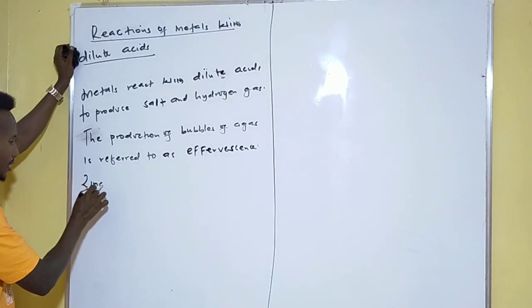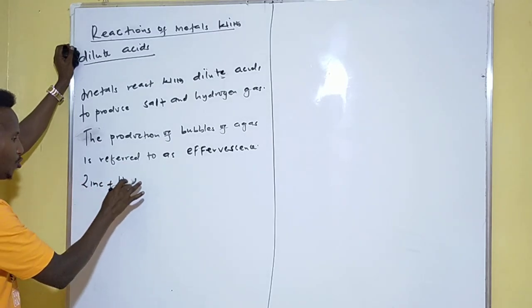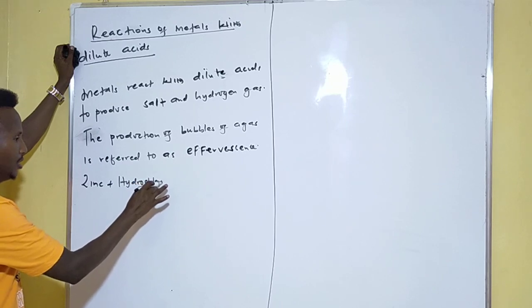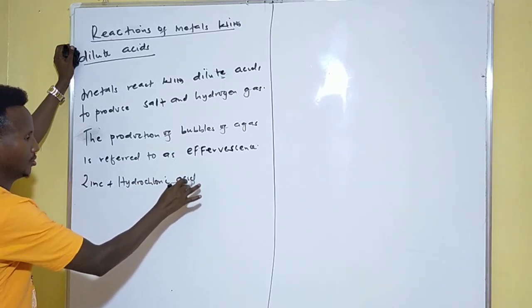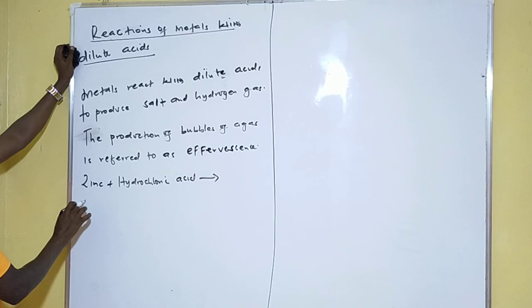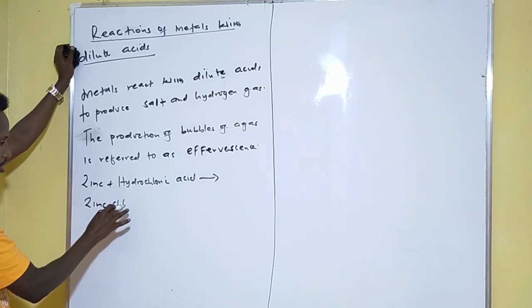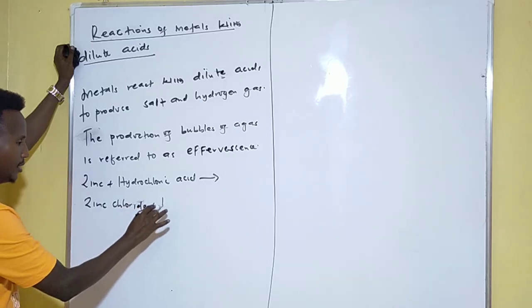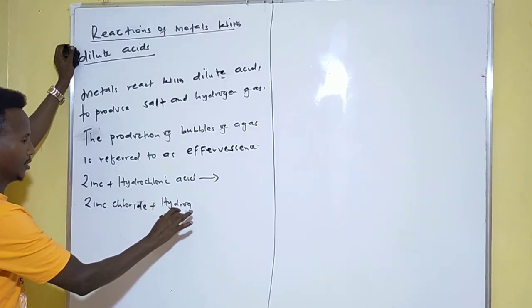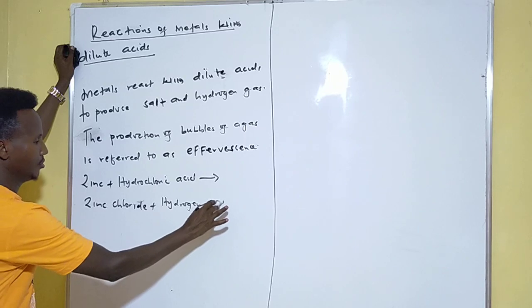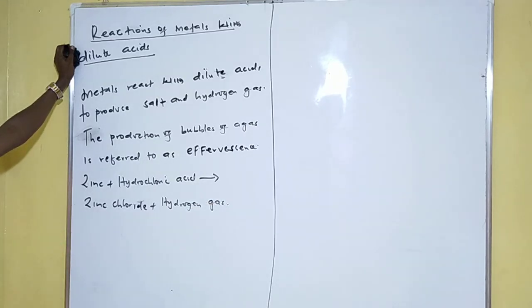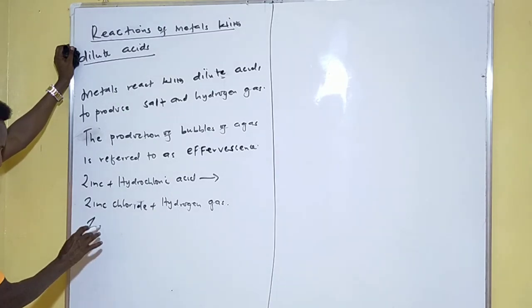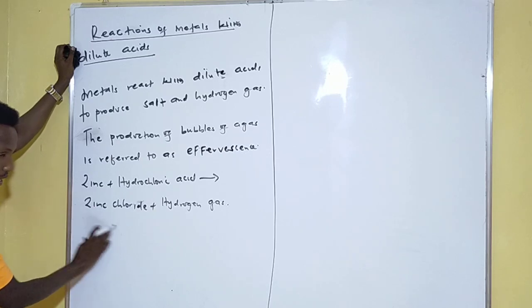So now if I take zinc, let us say zinc plus hydrochloric acid is going to give us zinc chloride plus hydrogen gas. We know that zinc is a metal, for those of you who are in Form 2 and Form 3.